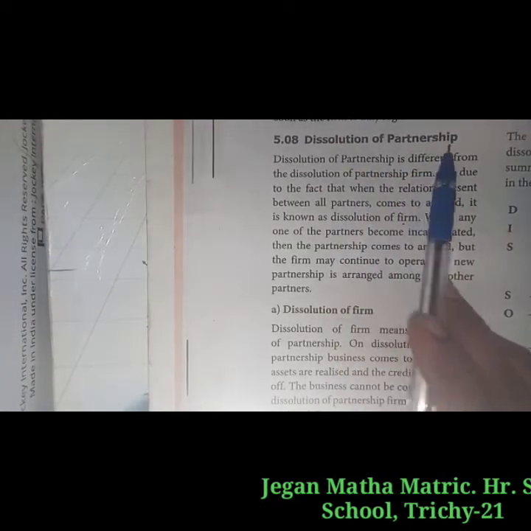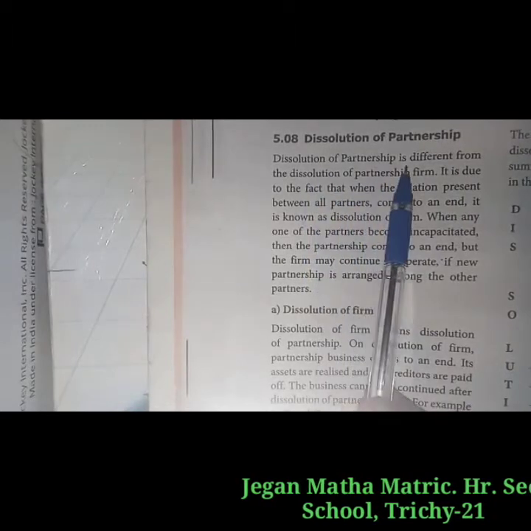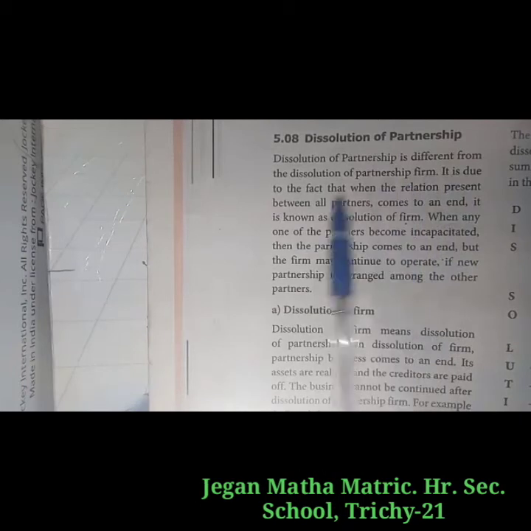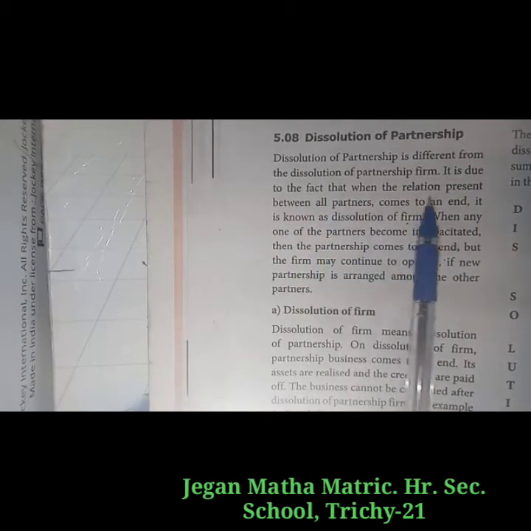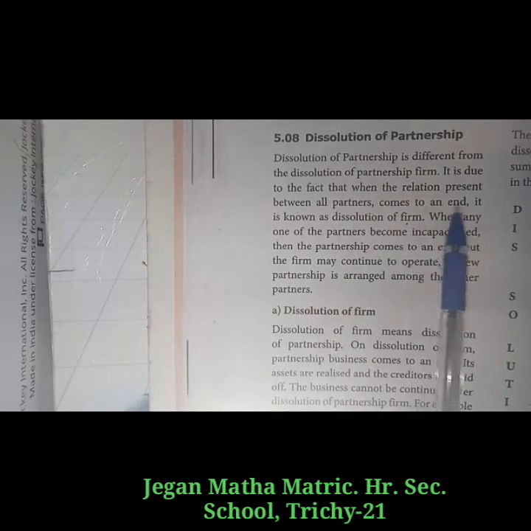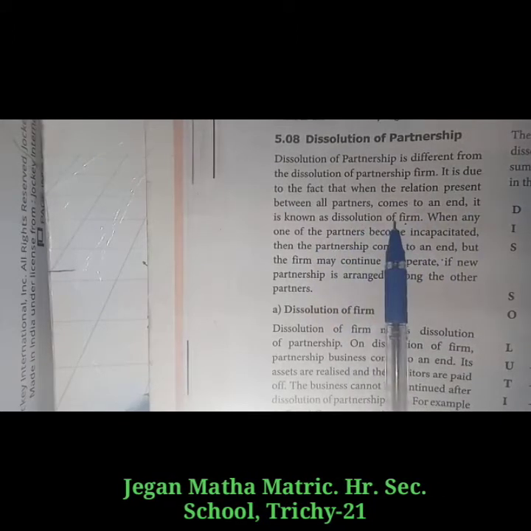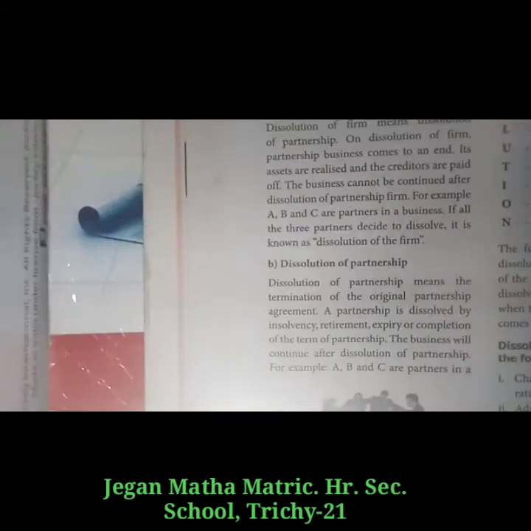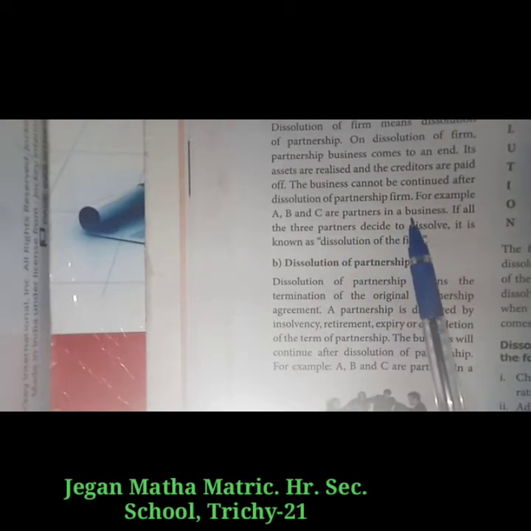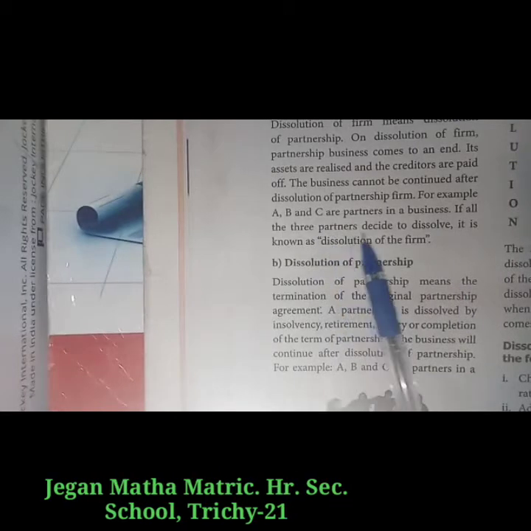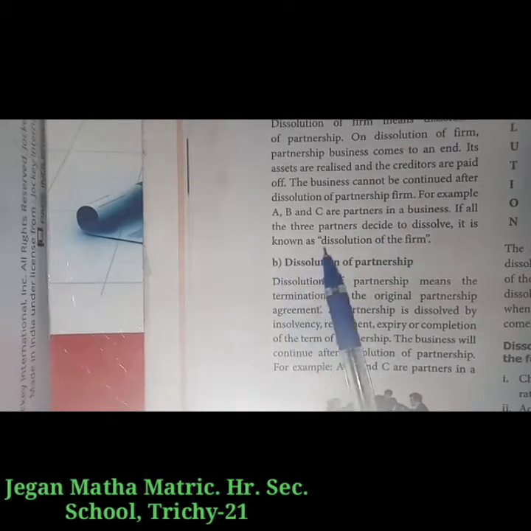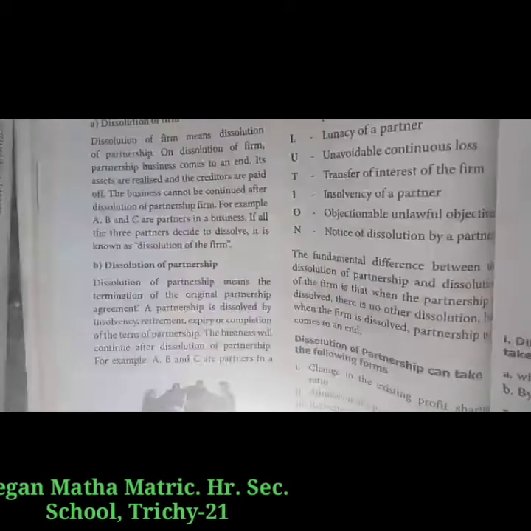Dissolution of partnership. Dissolution of partnership is different from dissolution of the partnership firm. When the relation between all the partners comes to an end, it is known as dissolution of the firm. For example, A, B and C are partners in a business. If all the three partners decide to dissolve, it is known as dissolution of the firm.